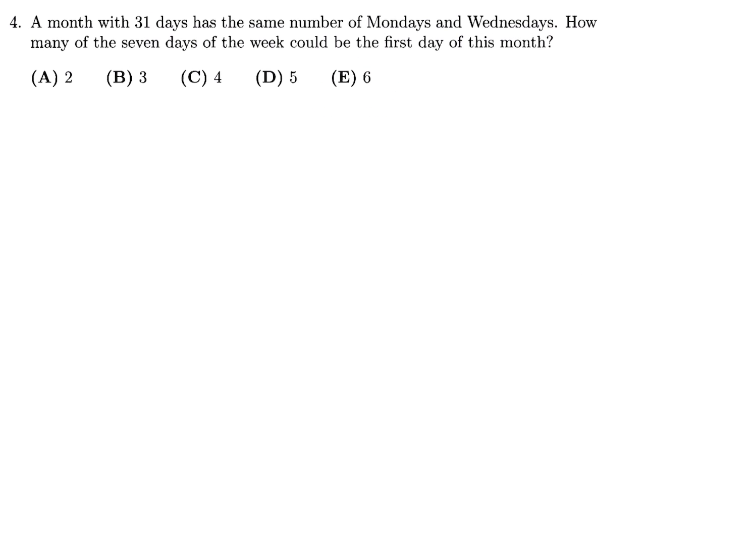A month with 31 days has the same number of Mondays and Wednesdays. How many of the 7 days of the week could be the first day of this month? So we start off with just a basic calendar, and we can label the first scenario, which is if there's 5 Mondays and 5 Wednesdays.